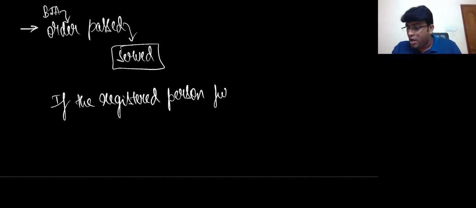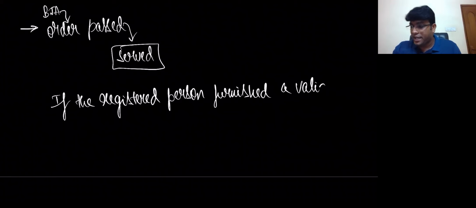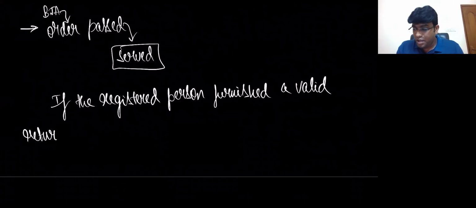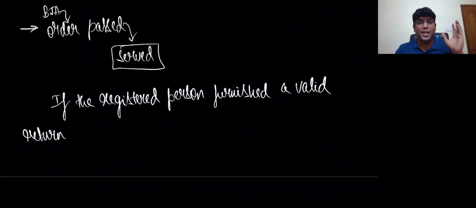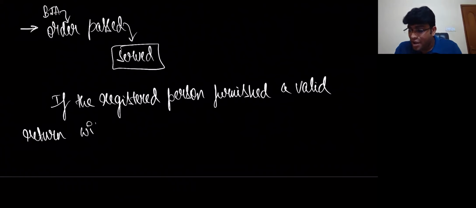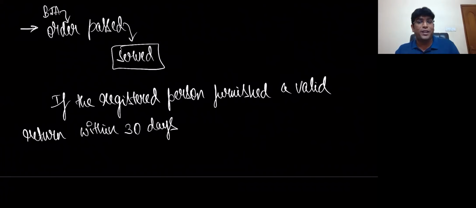If the registered person furnishes a valid return within 30 days of service of the BJ order, then what happens, my dear friends?